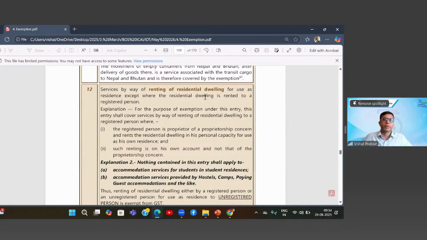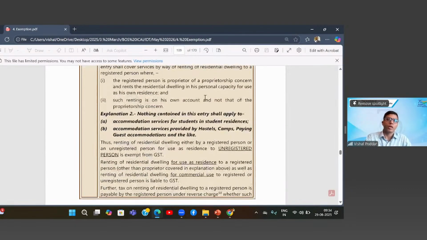Now, after this explanation, which was all added in 2022, there was another big dispute relating to hostels. Now, the first question was, are hostels covered in this exemption? We have two judgments, what I remember. Maybe there are only two, not a third and fourth: one from Karnataka High Court, one from Madras High Court, both saying that renting of residential dwelling units even covers hostels, because hostels are also like residential dwelling units. Because of these judgments, there was again a confusion about whether hostels given on rent will be covered under this.